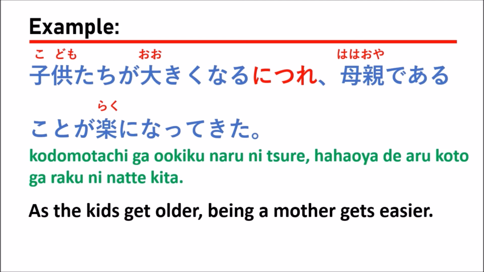The situation that happened in here is that the parents will be lucky for something, right? For taking care of your children. So in this sentence, we want to explain something like this. So when you translate to English, you just translate like as the kids get older, being a mother or being a parent gets easier or lucky for something, right?